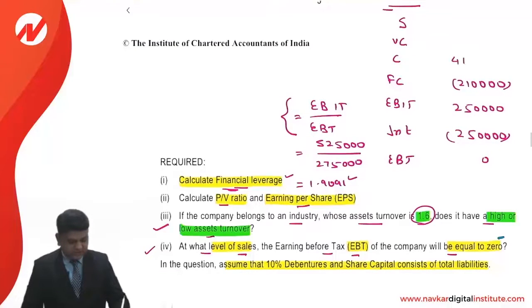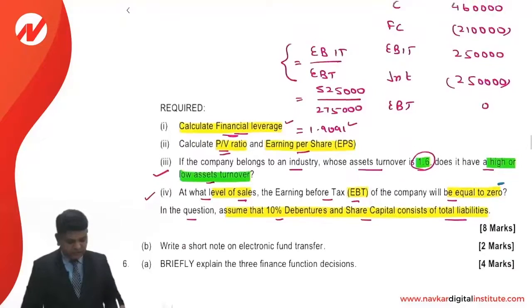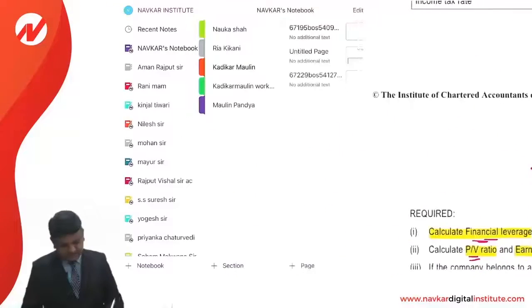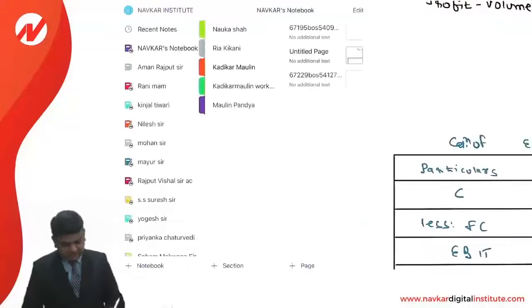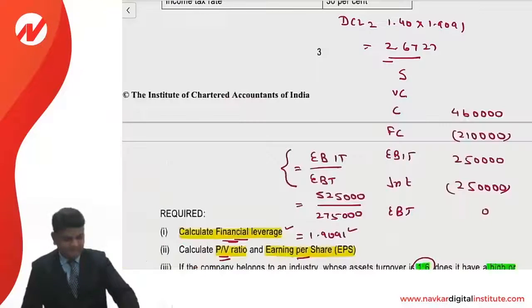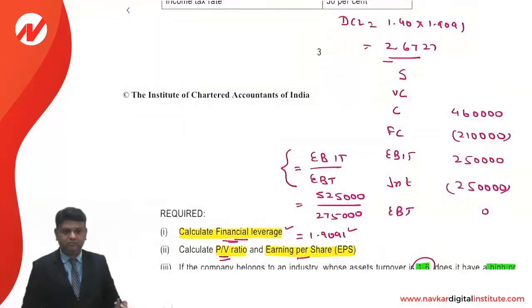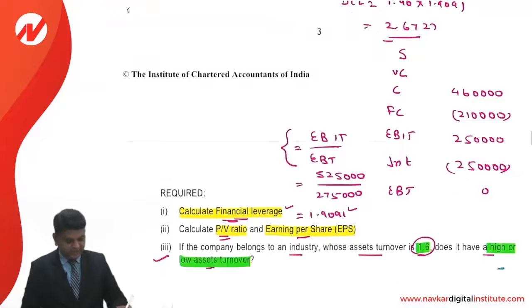So this is 4,60,000. And the profit volume ratio has already been found by us. It is 18.375%. So 4,60,000 divided by 18.375%. So it is calculated as 25,03,401.